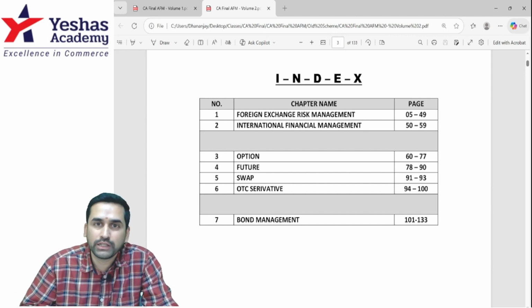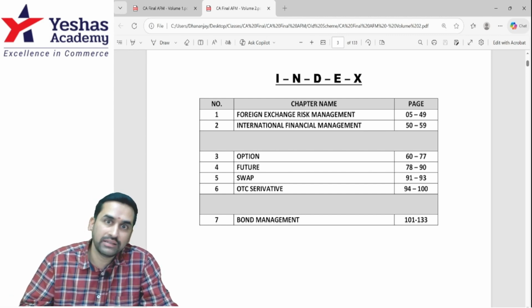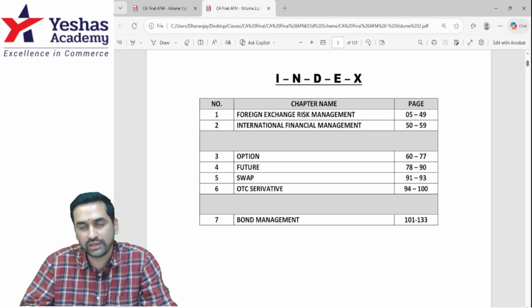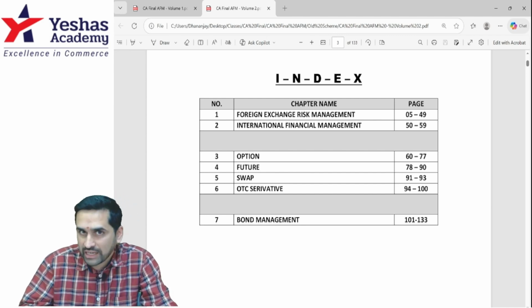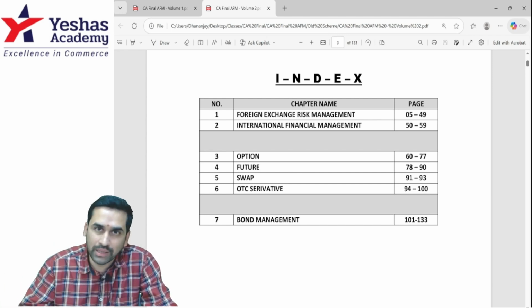International financial management is an extension of forex. You need to know forex as well as capital budgeting to do this. My suggestion: once you complete advanced capital budgeting and then you complete forex, then you come to international financial management. In this international financial management, they have been asking one question minimum in every exam.